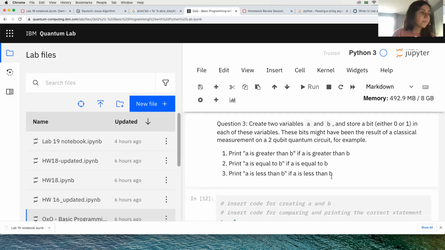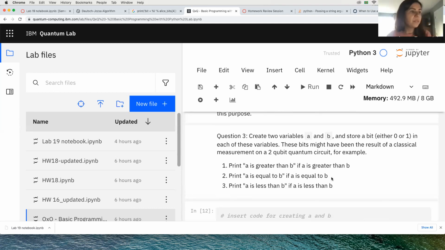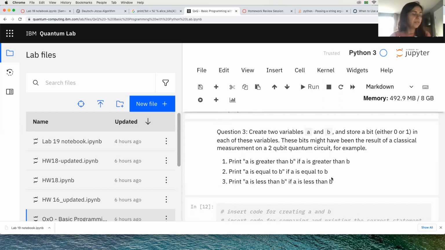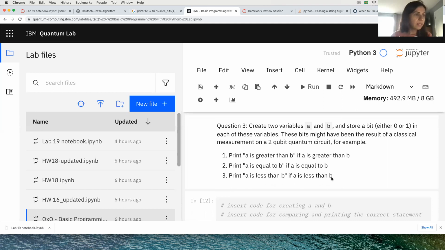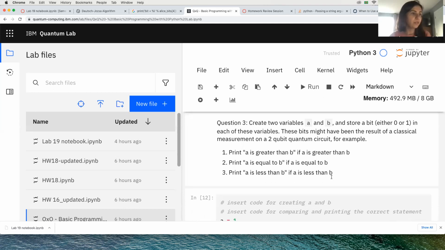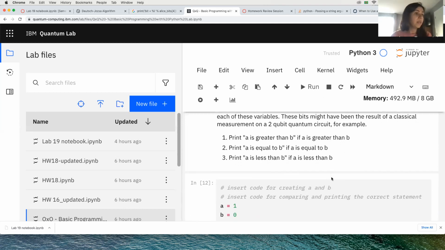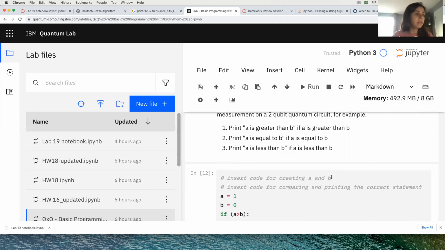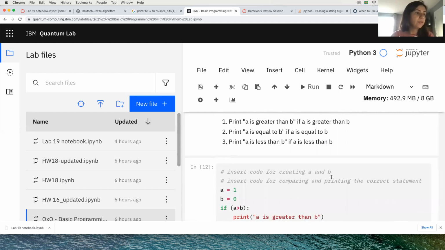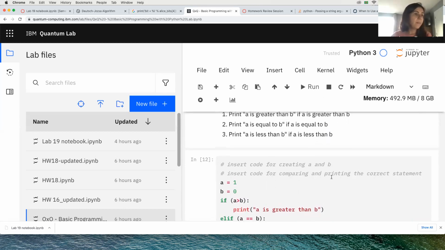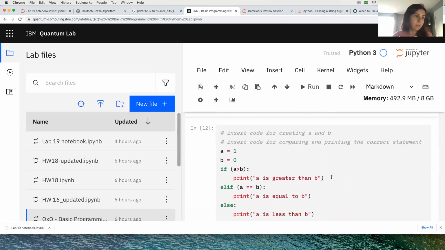Question 3. Create two variables A and B and store a bit, either 0 or 1, in each of these variables. These bits might have been the result of a classical measurement on a 2-qubit quantum circuit, for example. Print "A is greater than B" if A is greater than B. Print "A is equal to B" if A is equal to B, and print "A is less than B" if A is less than B.